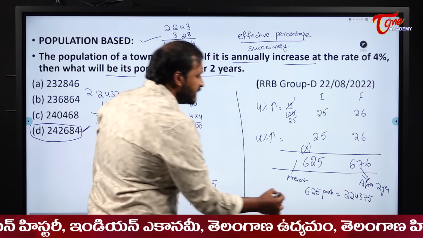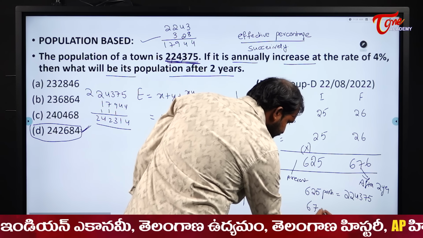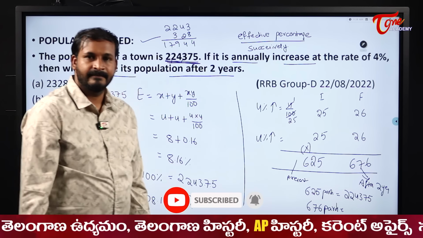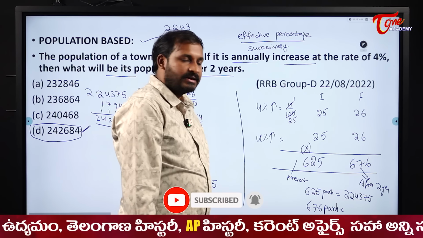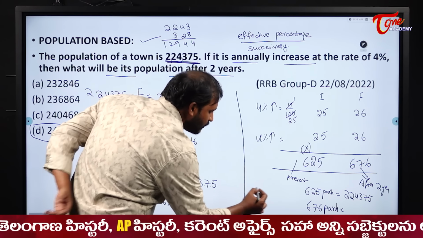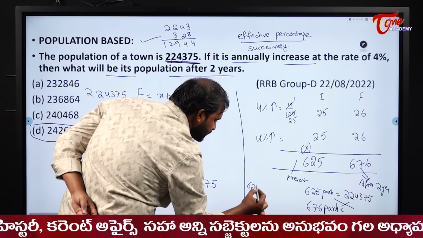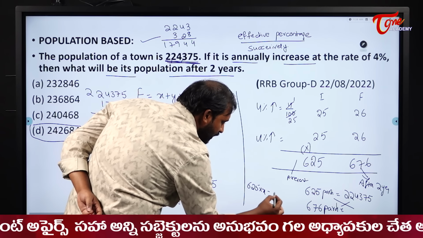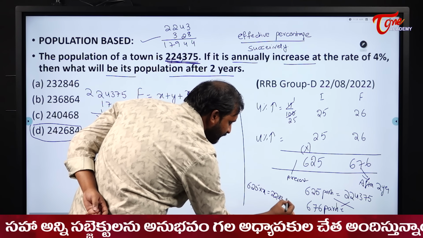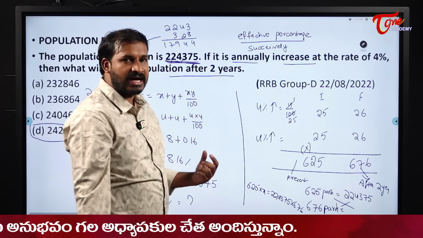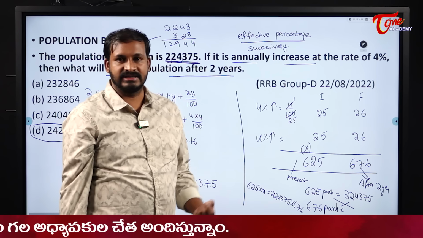What is 676 parts? We will use this concept here. Cross multiplied, what will you get here? 625 into some x is equal to 224375 into 676.